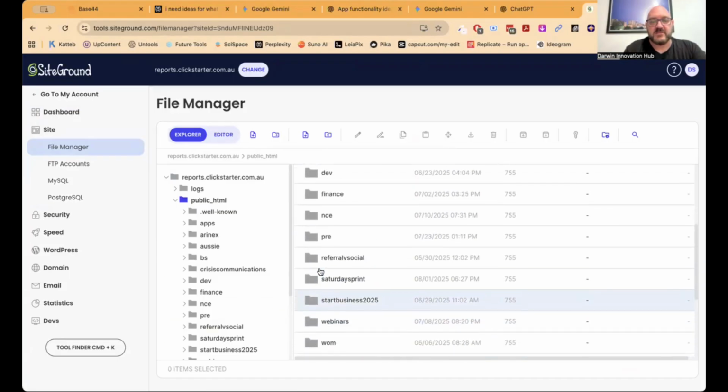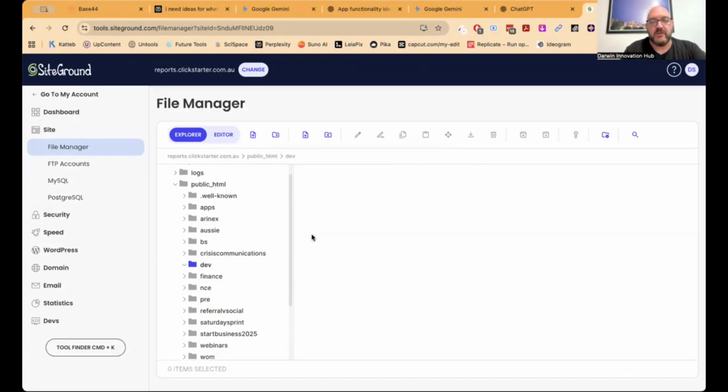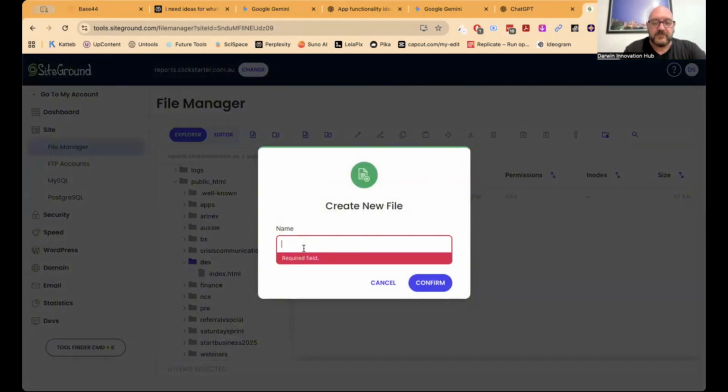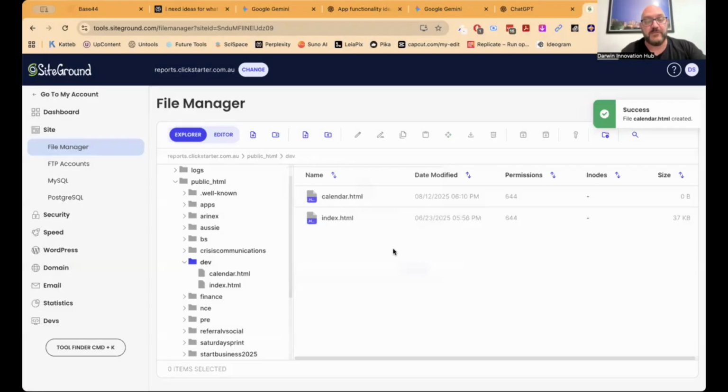So what I'm going to do is create this one under Dev. Under Dev, I'm going to create a new file called calendar.html. We put .html there because it is an HTML file. Now, I don't expect you to remember all this. I just want to show you what's possible, because we can talk about this another time and get some help through other programs to implement some of this stuff.